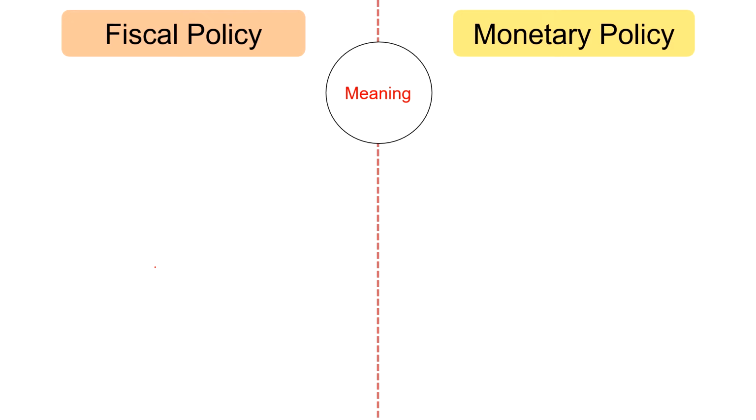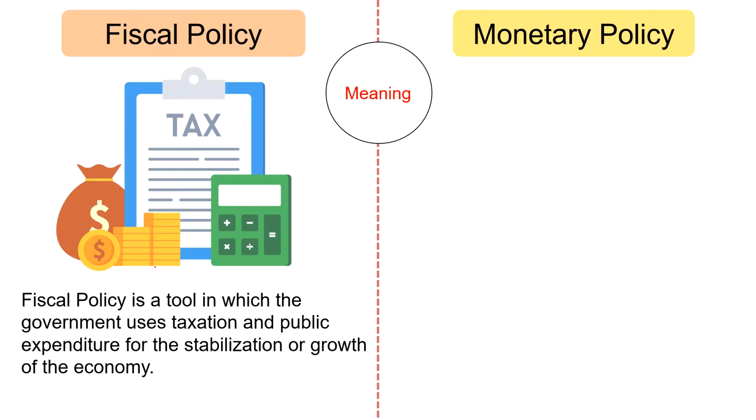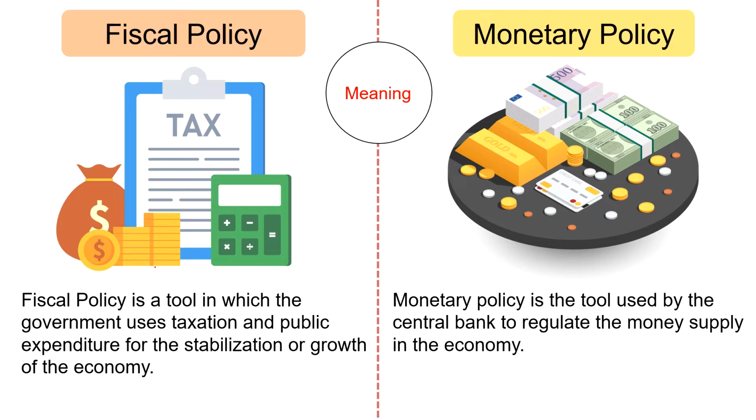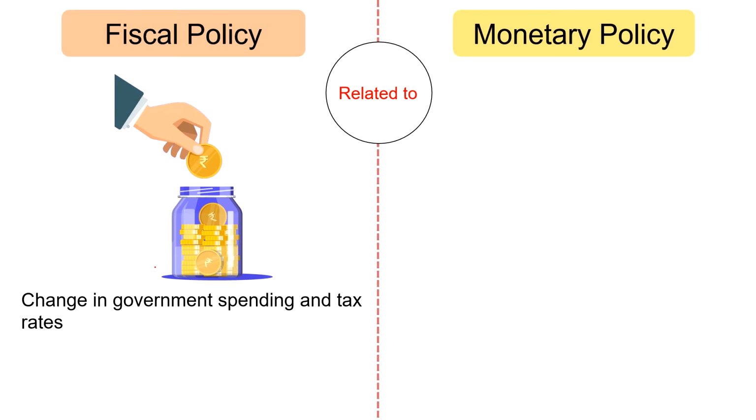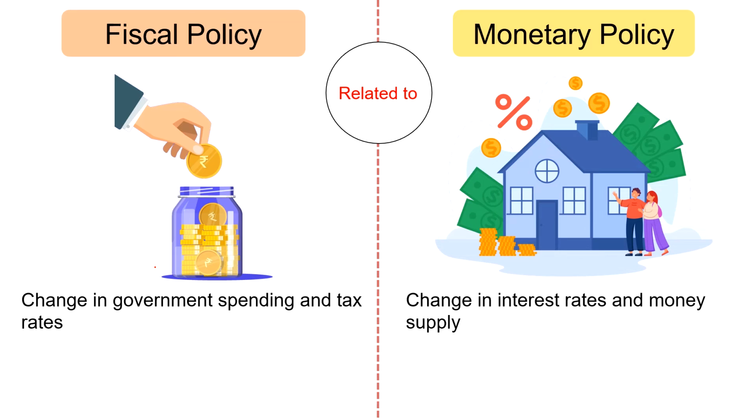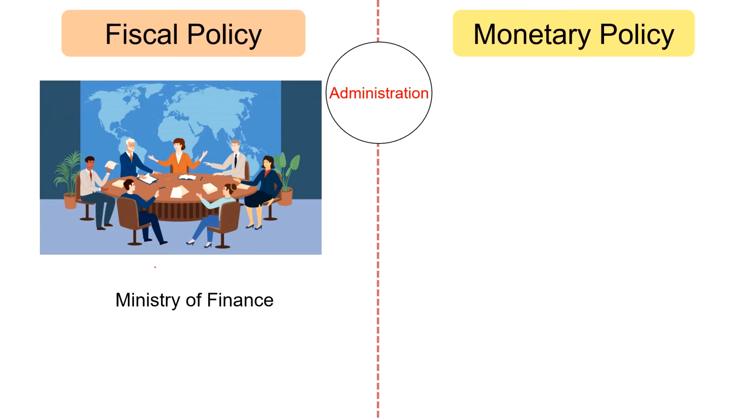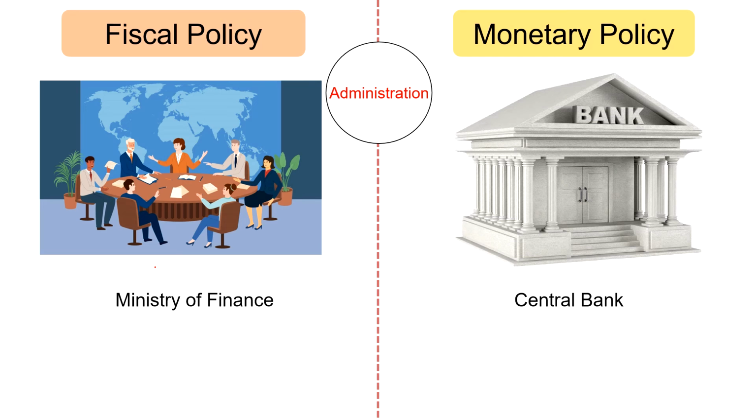Moving on to the difference between fiscal policy and monetary policy. Meaning, fiscal policy is a tool in which the government uses taxation and public expenditure for the stabilization or growth of the economy. As against, monetary policy is the tool used by the central bank to regulate the money supply in the economy. Next, related to. While fiscal policy is related to the change in government spending and tax rates, monetary policy is related to the change in interest rates and money supply. Next, administration. While fiscal policy is administered by the Ministry of Finance, as against monetary policy is regulated by the central bank, that is Reserve Bank of India.